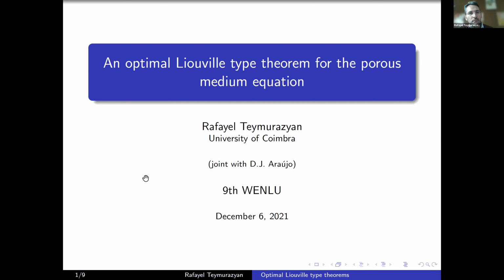Today I'm going to talk about an optimal Liouville type theorem for the porous medium equation. This is joint work with Rafayel from UFPB. I tried to organize the talk as simply as possible, not to complicate it with proofs and such. So I'm going to talk about what we mean by a Liouville type theorem, what is known, what we mean when saying optimal Liouville type theorem, and give a sketch of the proof.